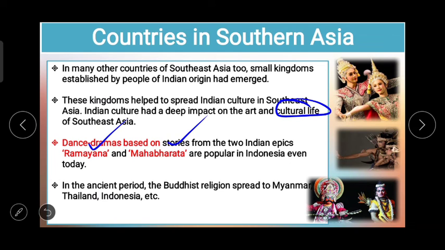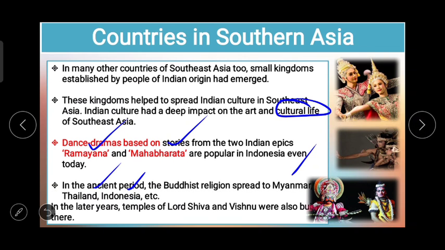In the ancient period, the Buddhist religion spread to Myanmar, Thailand, Indonesia, etc. And in the later years, temples of Lord Shiva and Vishnu were also built there. So, not only the Buddhist religion, we can say after that, things related with the Ramayana and Mahabharata and the other lords like Lord Shiva and Lord Vishnu, इनके भी टेम्पल्स बन गए और बहुत कल्चर यहाँ का वहाँ पर, वहाँ का यहाँ पर आया और इन्फ्लुएंस हमें दिखा during the ancient period.